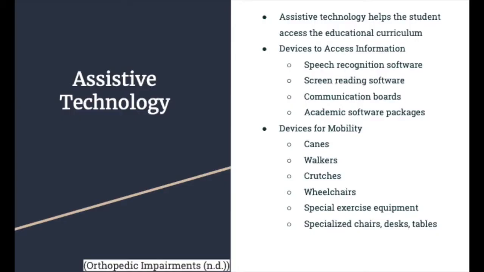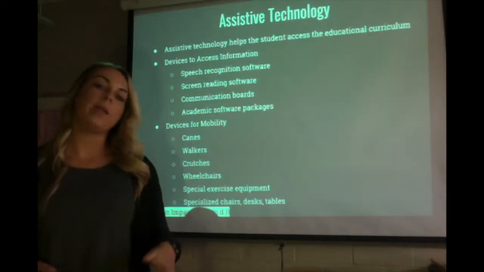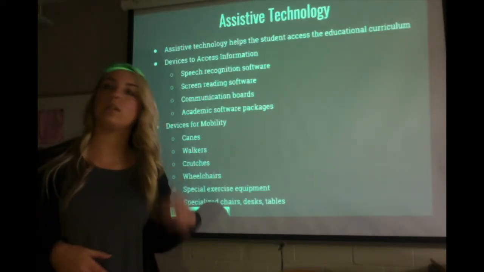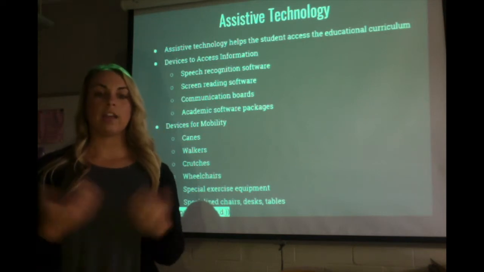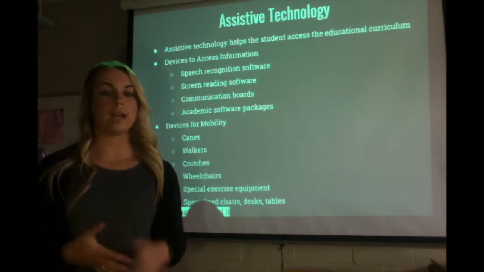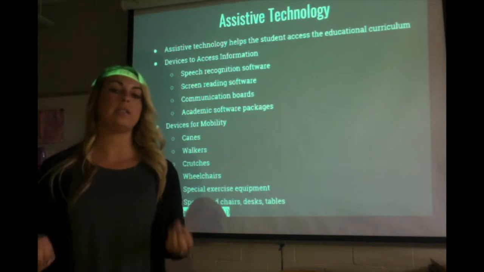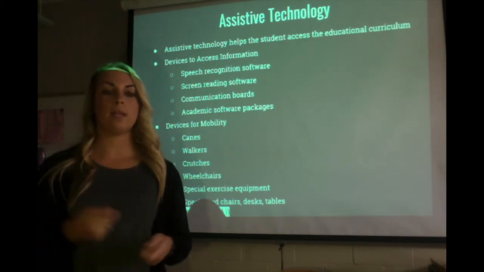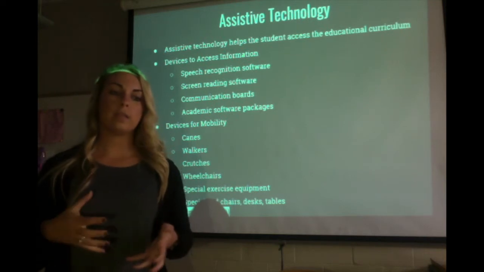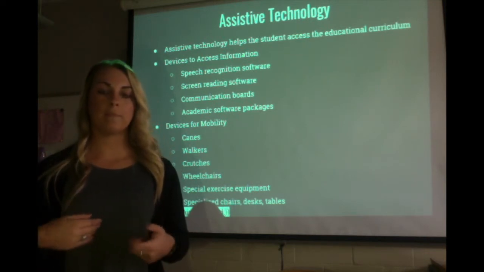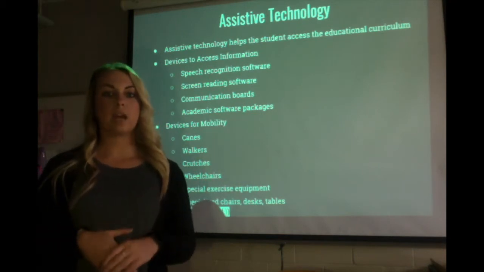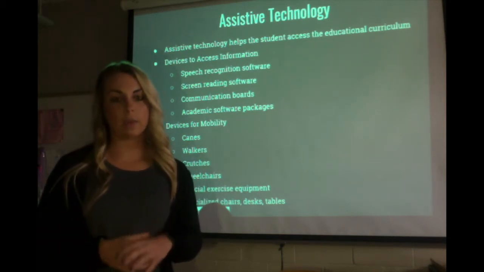So as far as assistive technology in the classroom, it's really important that students that are orthopedically impaired have the things that they need, and it comes with everything. So technology doesn't always have to just be electronic or something like that. It could be something totally different, something that's made. So something that does work with students that are orthopedically impaired, if they have communication boards, or they need something where maybe they can't write, or they need to touch something or anything like that. Things like that are really important and can really benefit them as well.